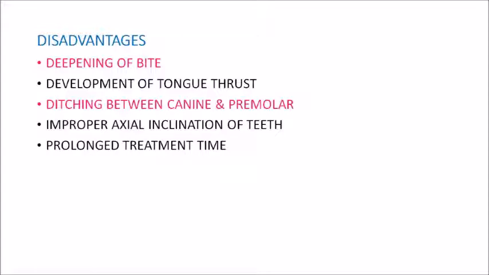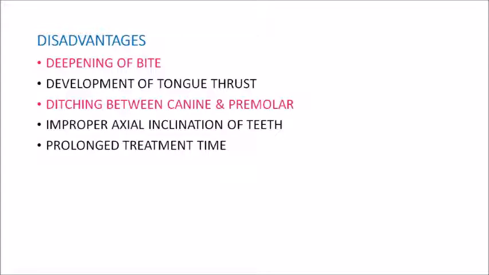And even though we will go for serial extraction and facilitate the eruption of the permanent teeth, the permanent teeth might get erupted in an abnormal axial inclination. And also this is a very long term procedure, so there is a prolonged treatment time which can cause inconveniences to the patient.